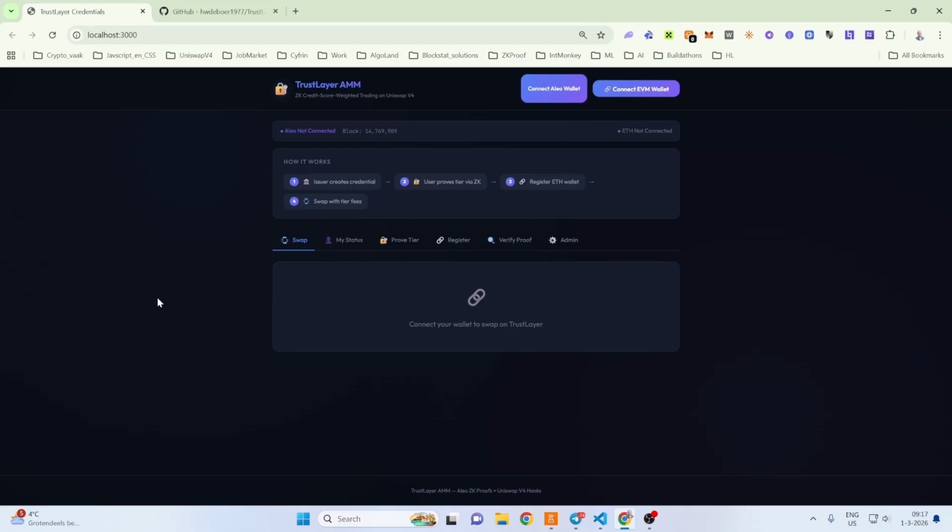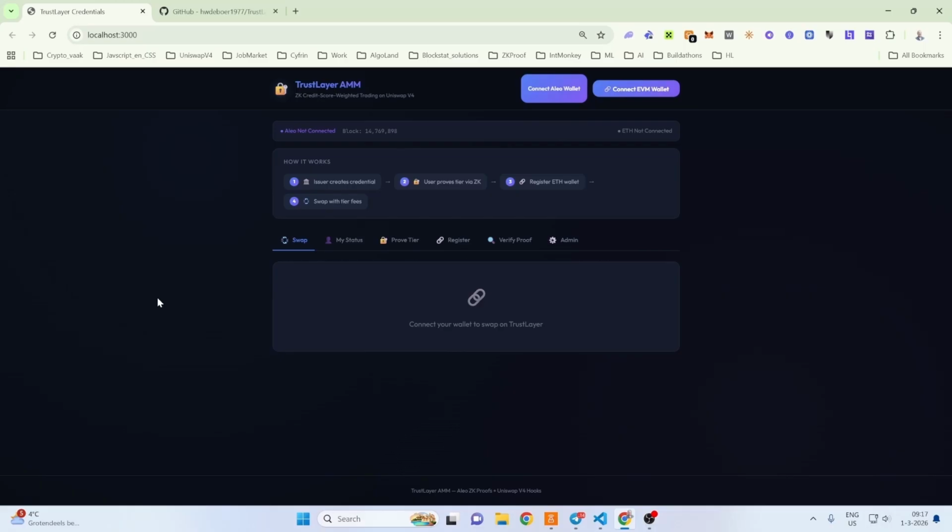Aleo is a Layer 1 blockchain built from the ground up for privacy. Unlike Ethereum, where all transaction data is public, Aleo uses zero-knowledge proofs as a core protocol feature. TrustLayer uses Aleo to store credit credentials privately and generate tier proofs.